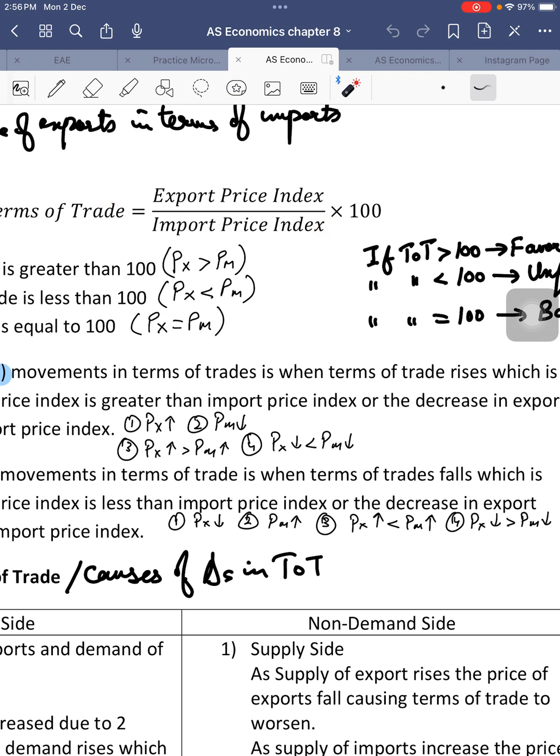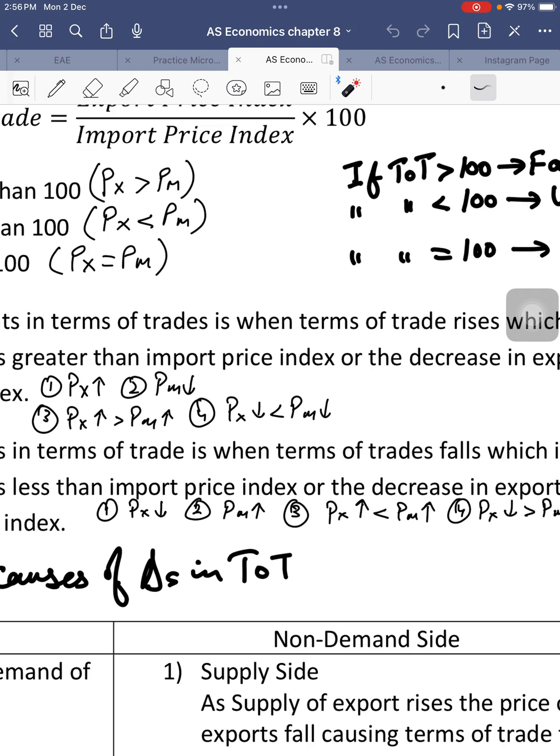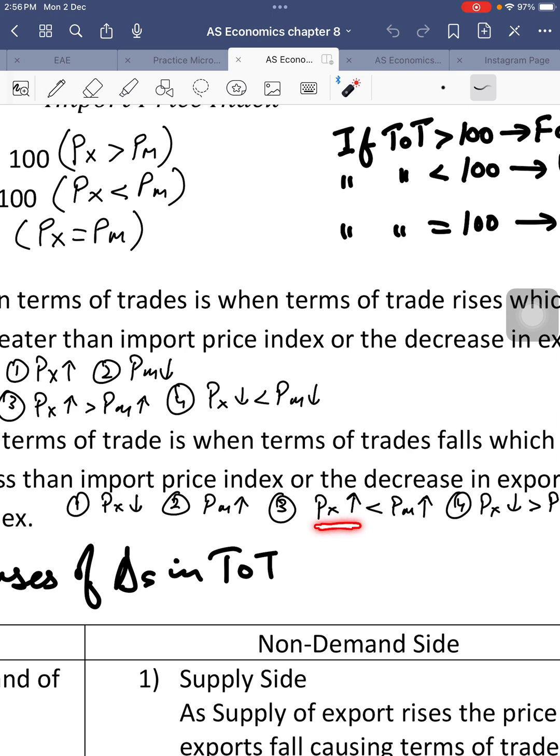Right? Now, what if exports and imports are both becoming expensive? So, exports are also becoming expensive and imports are also becoming expensive. In that case, it depends on whether imports are becoming more expensive or not, because a fall in the terms of trade or a worsening terms of trade will be when exports are becoming expensive but by less than the prices of imports. So imports are becoming more expensive compared to exports.